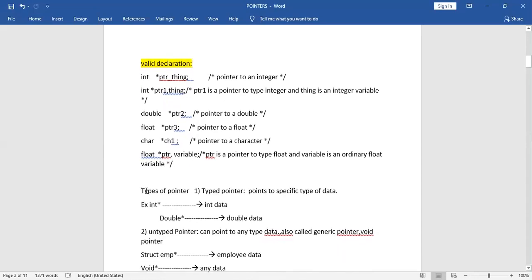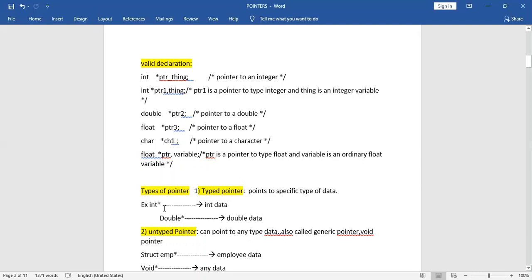Okay, now what are the types of pointers? There are many types of pointers, but generally they are classified into two types. One is the typed pointer and another is the untyped pointer. What is a typed pointer? The pointer which points to a specific type of data.